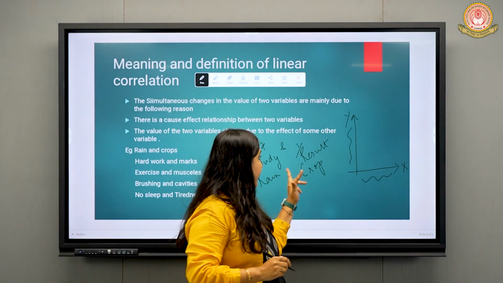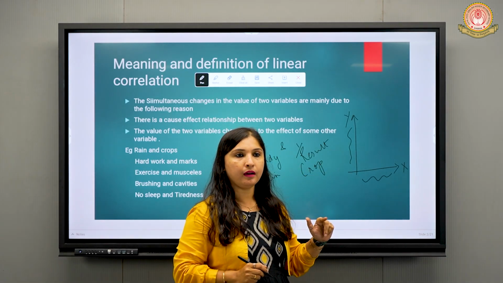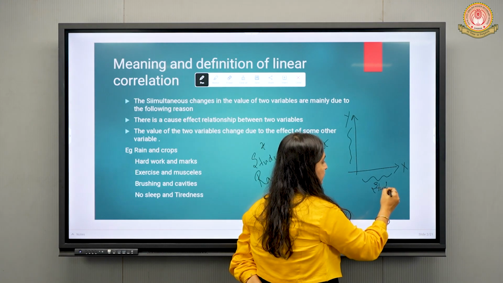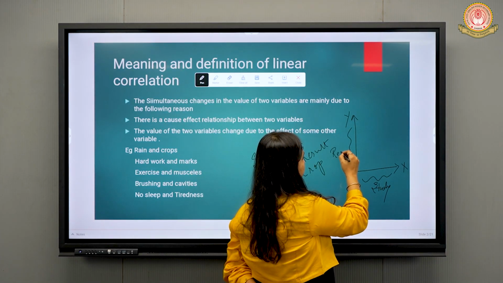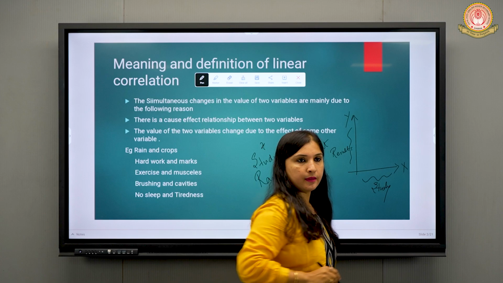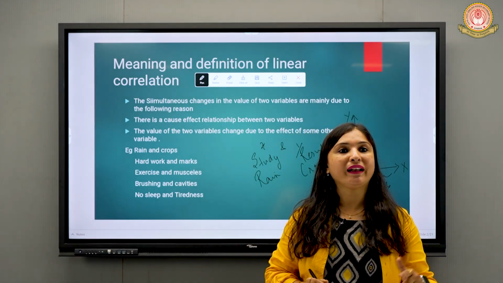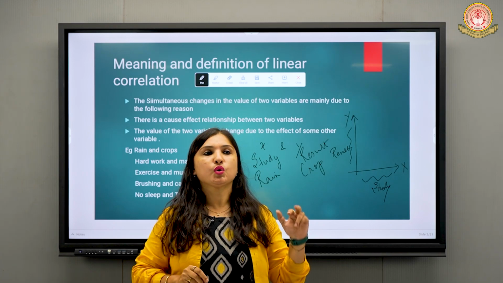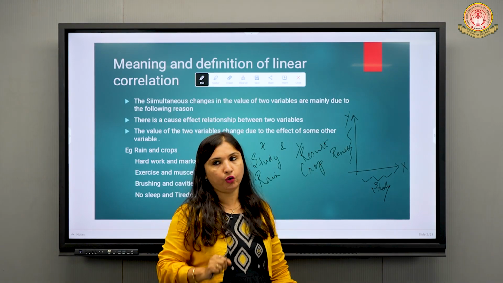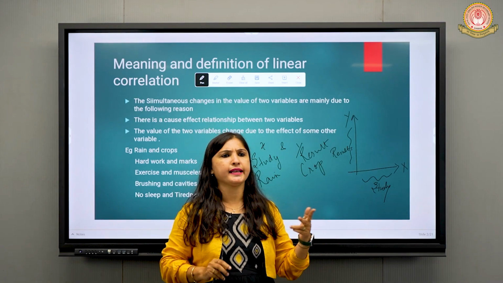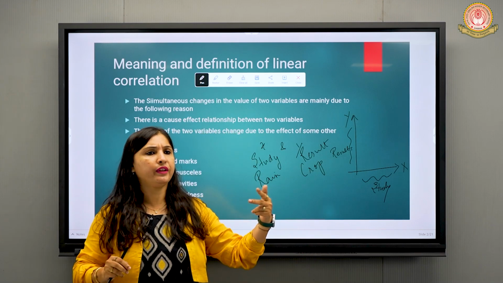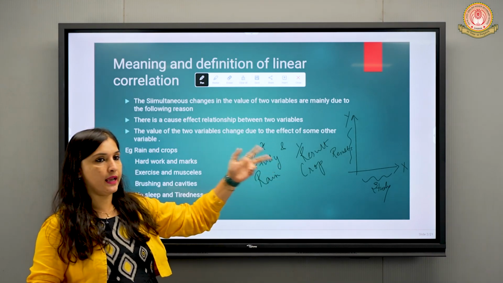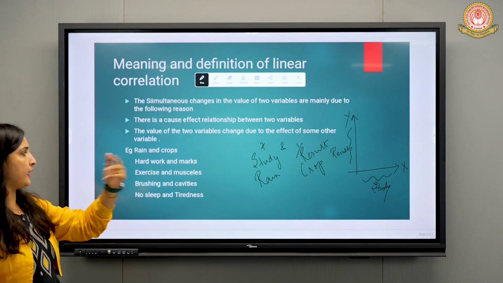So study is the independent variable. Here we will write study and here we will write result. What is basically happening is we are connecting the two variables. So in linear correlation, you will get two variables, x and y. As I told you, x can be the study and y the variable result.